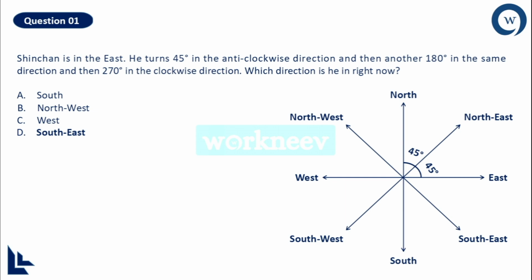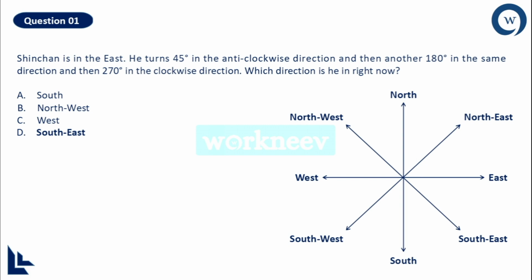Now based on this, I can ask you multiple questions. What is the angle between northwest and southwest? You can see 90 degrees is the angle. What is the angle between north and southeast? The answer is 135 degrees. So something like this. This is the first understanding you need to have. Now we'll come to the point.